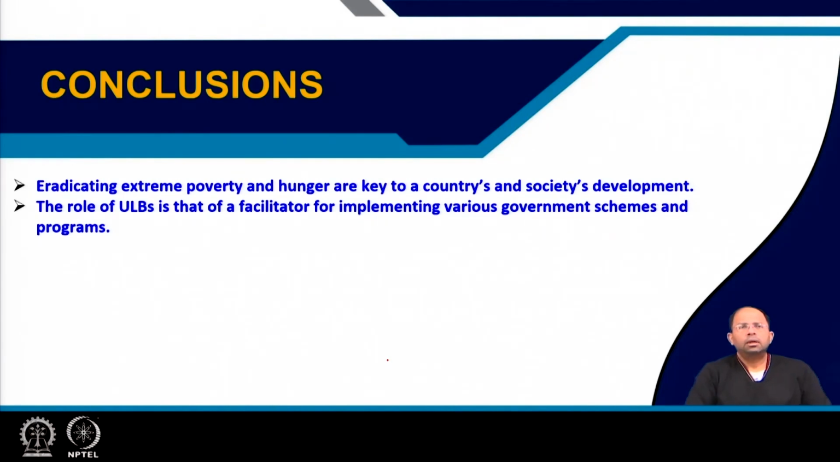To conclude, eradicating extreme poverty and hunger are key to countries' and societies' development. The role of the ULB is that of a facilitator for implementing various government schemes and programs. And again, there has to be constant and sustained effort from the ULB's part to do this kind of programs.